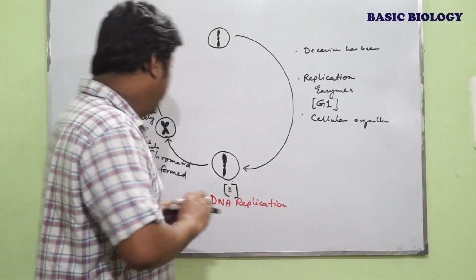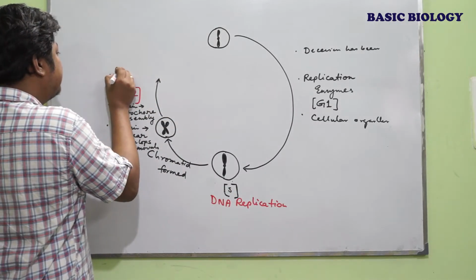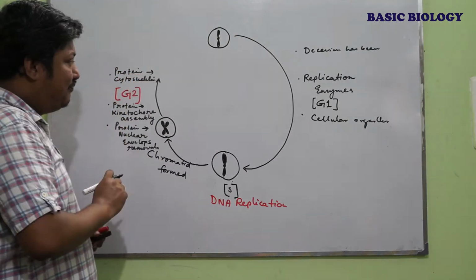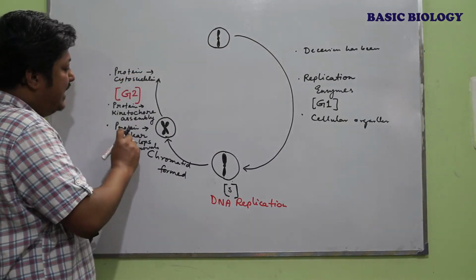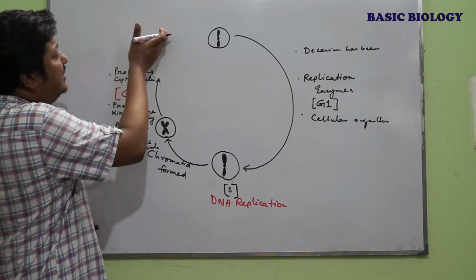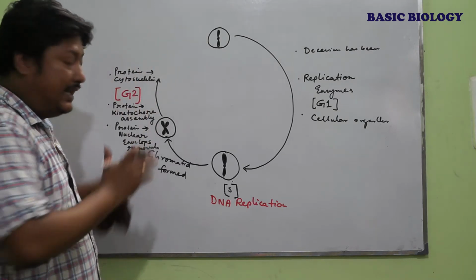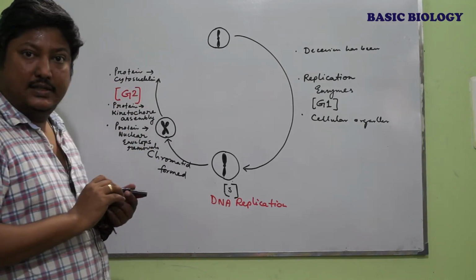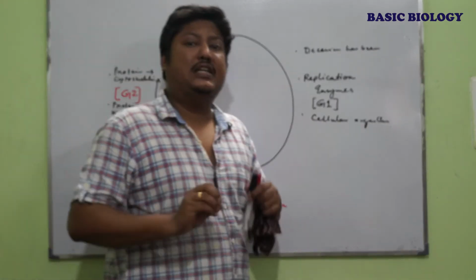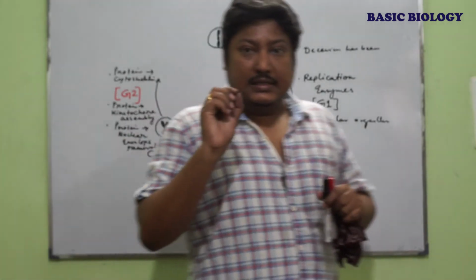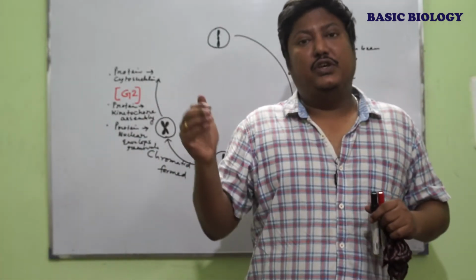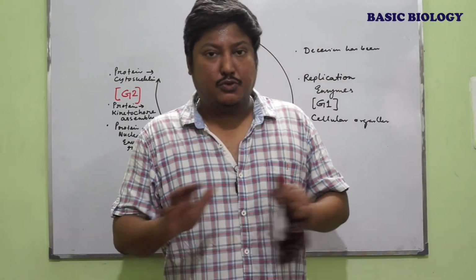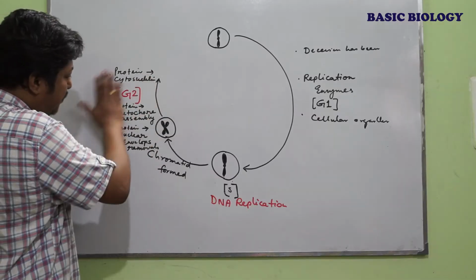So the proteins for the cytoskeleton have to be synthesized prior to entering the division phase, and that is assured during the G2 phase. So the G2 phase is also significant because prior to division, all the machineries required for the division have to be clarified. All the proteins are successfully synthesized.